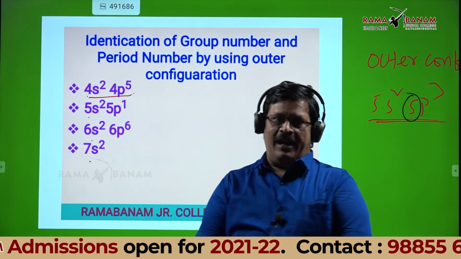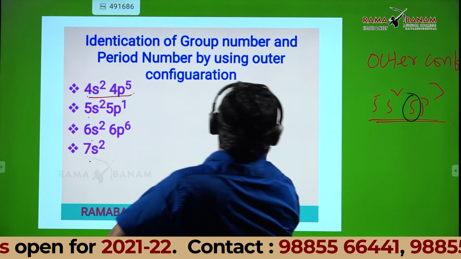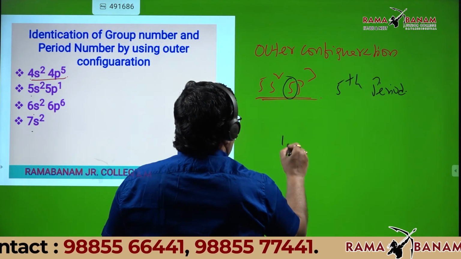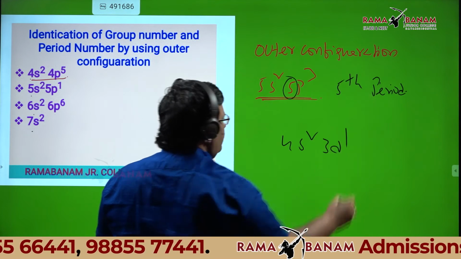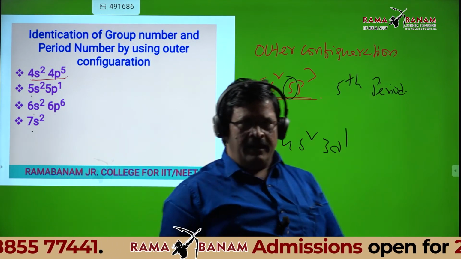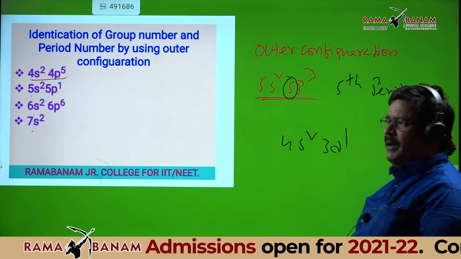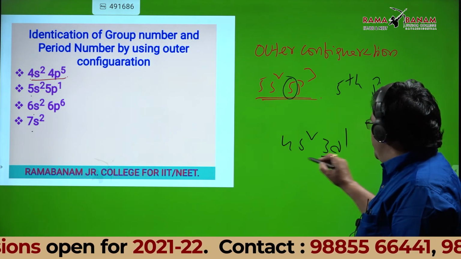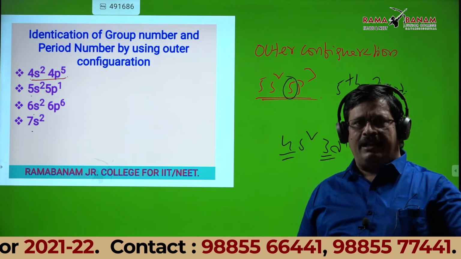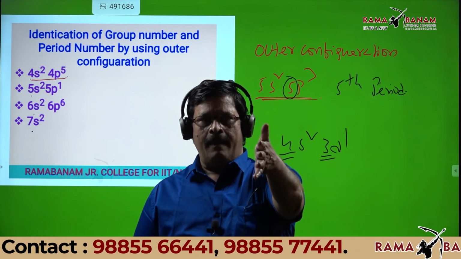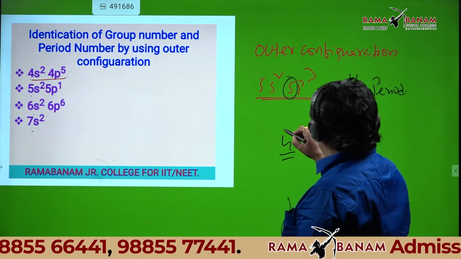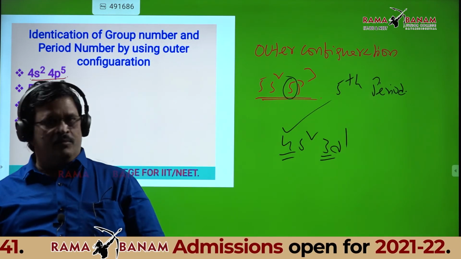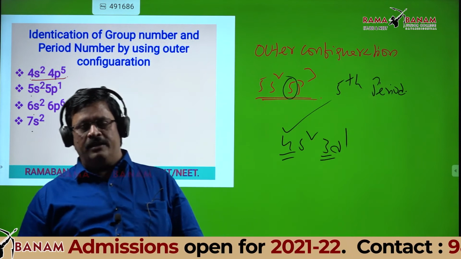Okay, suppose I write like this. Students, listen to me. I will write 4s2 3d1. Can anyone tell the period number of that element? 4th period, sir. Is the third shell the outer shell or is the fourth shell the outer shell? 4th shell, sir. So that is the fourth period, undoubtedly.